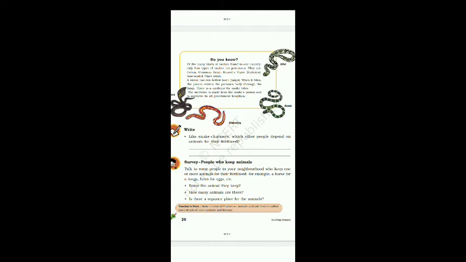If someone is bitten, after giving first aid, he or she should be admitted or taken to the hospital as soon as possible, because medicine is available in all government hospitals.